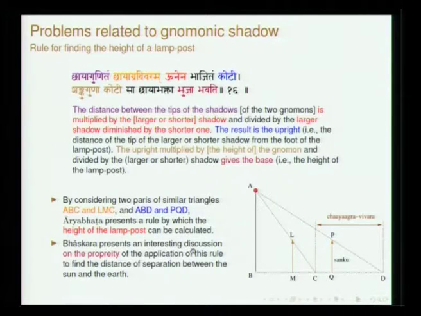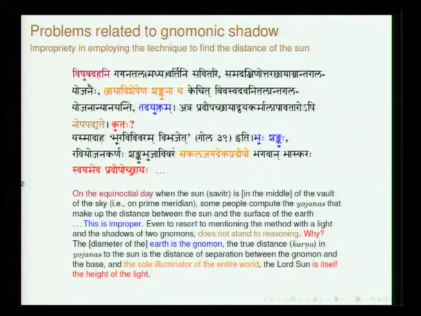Bhaskara presents some interesting discussion on the propriety of the application of this rule to find the distance of separation between the sun and the earth. One can think of the sun to be a sort of lamp post. So, you can use this. Can we conduct such an experiment and then get the distance of the sun from the earth? This is what he is asking.